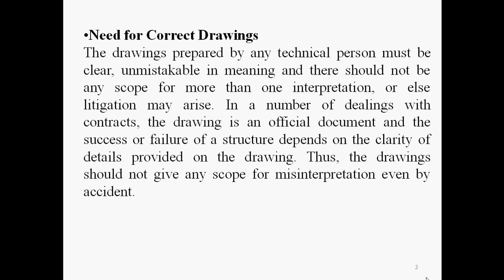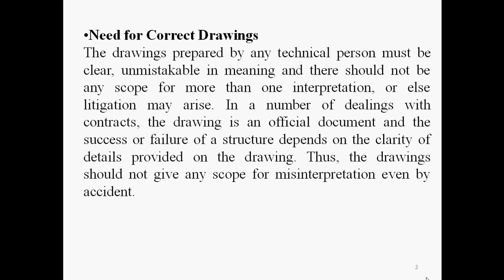It means that those who are going to draw this drawing, it may be a design engineer, the technical person, must make it clear. There must not be any unclarity. Every dimension must be there. Every surface roughness value, tolerances. If GD&T is required, then GD&T must be there. So the drawing prepared by any technical person must be clear, unmistakable. There should not be any mistake.